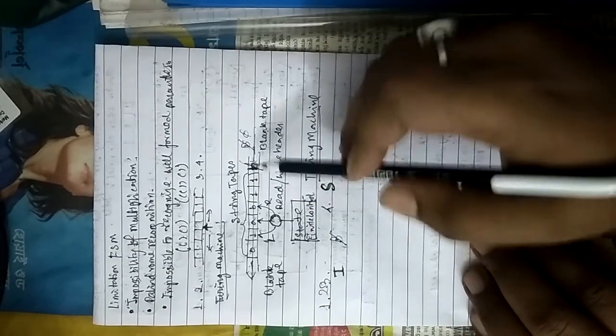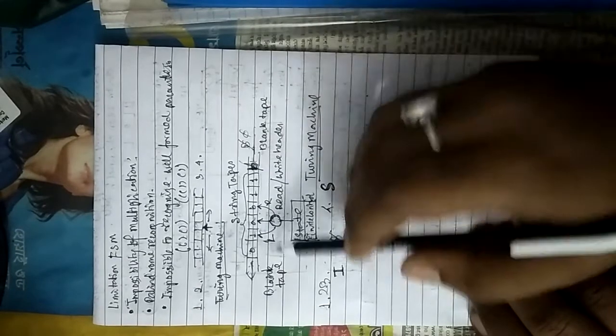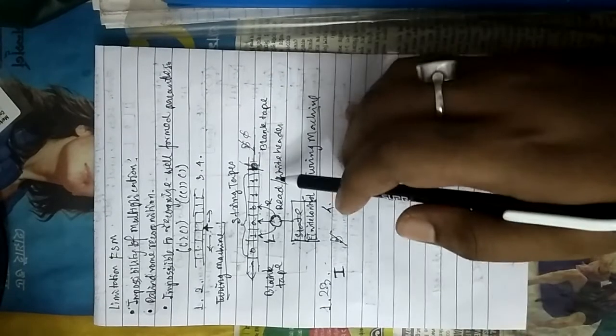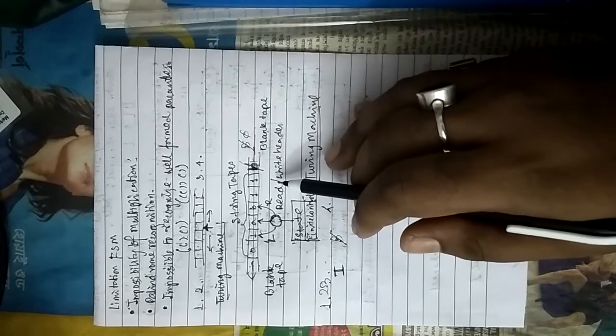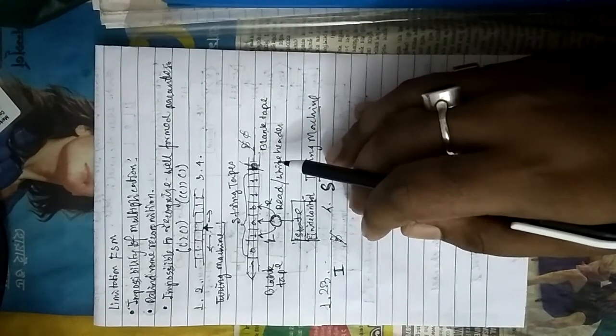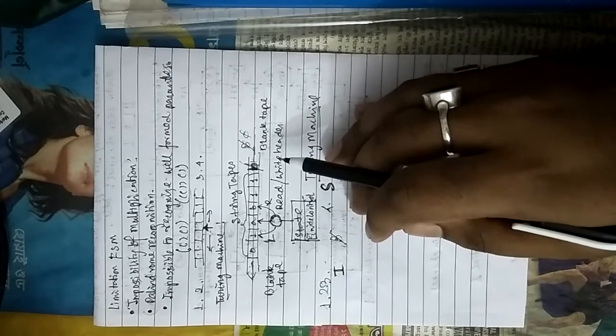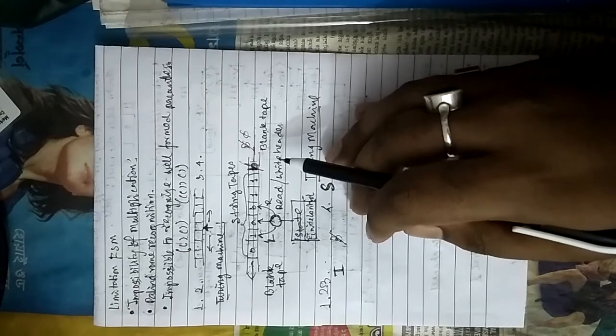Okay, so we can say that the Turing machine and finite state machines are two extreme machines. The finite state machine is a minimal machine, whereas the Turing machine is the most powerful machine. So these are the basic things of the Turing machine.